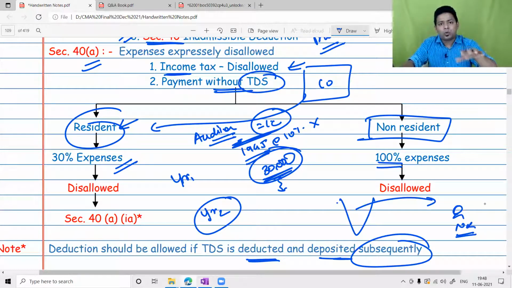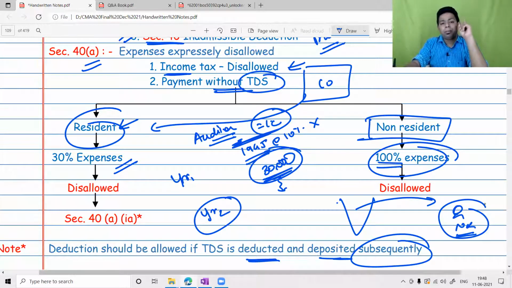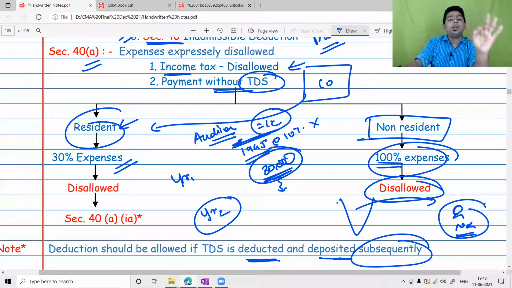Obviously, we have a provision to recover tax from non-residents, but the practical execution of those provisions is very difficult. Therefore, the government is saying that whenever you make a payment outside India or to a non-resident without deducting withholding tax or TDS in India, we are going to disallow 100% of your expenditure. That's the difference.